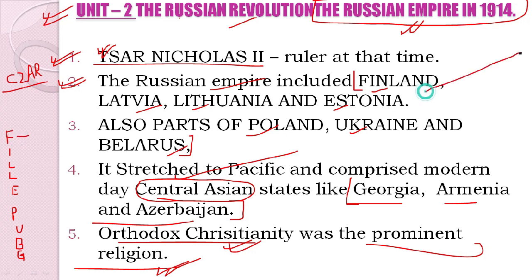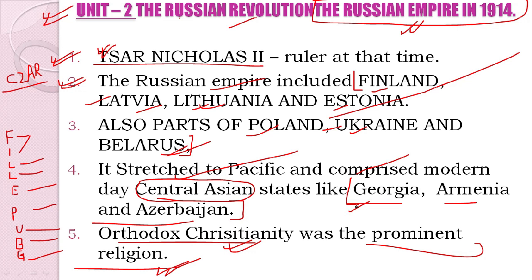F for Finland, L for Latvia, the second L for Lithuania, E for Estonia, P for Poland, U for Ukraine, B for Belarus and G for Georgia.